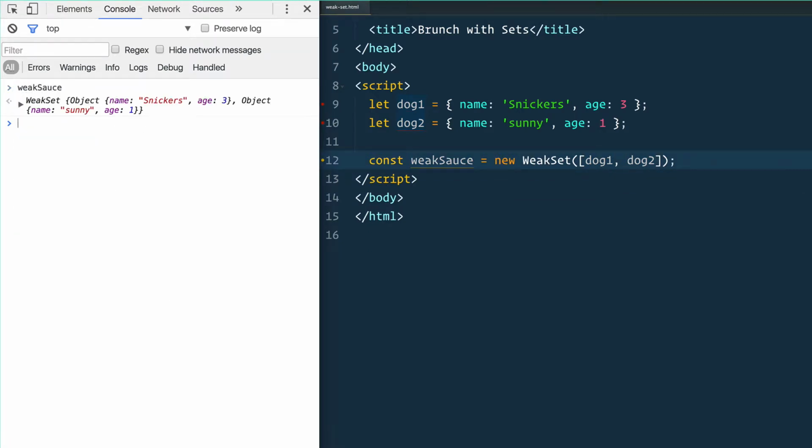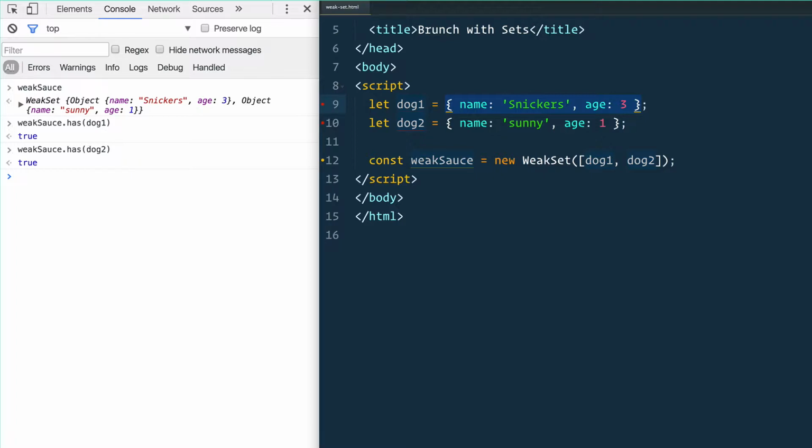Weak sauce. There we go. I can say dot has dog1. That is true. Has dog2. The important thing that we need to know here about a weak set is that a weak set can only ever contain objects. It cannot contain strings or numbers or arrays or anything else. It can only ever contain an object. Now, we'll see why that's important in just a second. So that's one thing that we need to know about it.